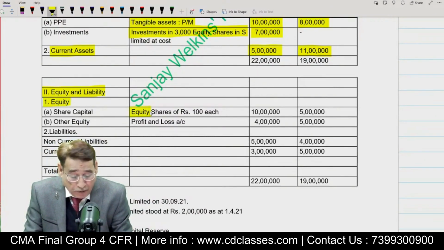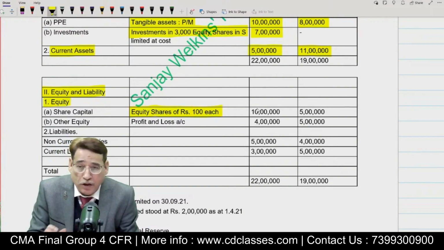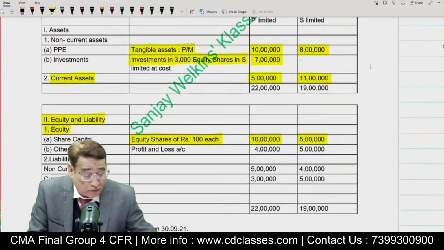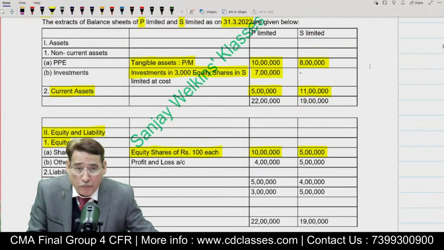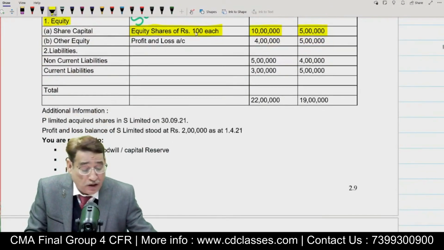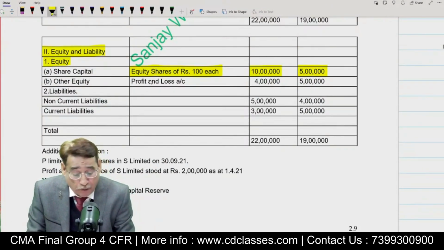As far as share capital is concerned, face value is 100. This is another important point which you need to take into account. Share capital of P Limited is 10 lakh, and share capital of the subsidiary company, which will play a pivotal role later on, is 5 lakh. In fact, if you ask for the number of shares, it will be 5 lakh divided by 100, that is 5,000.